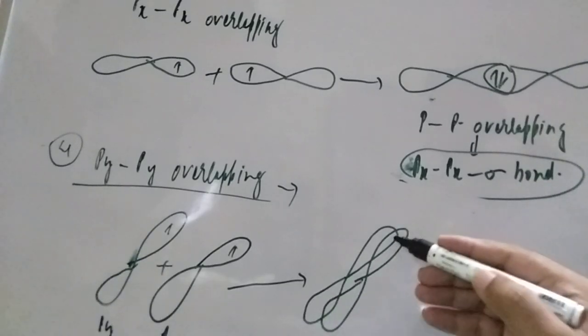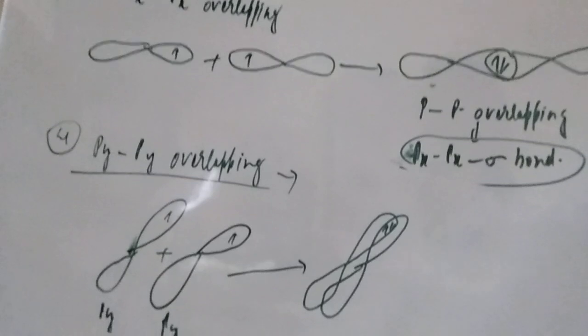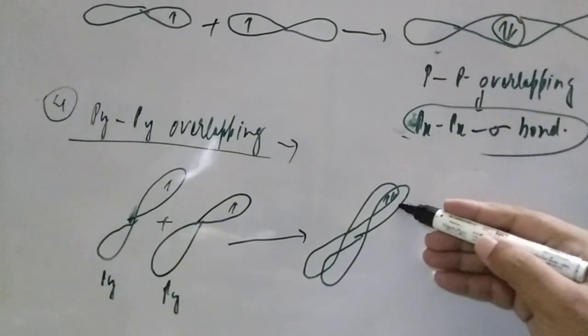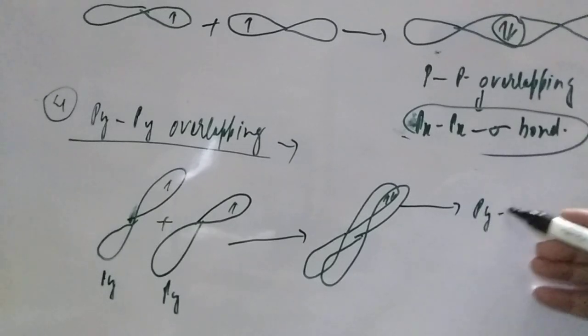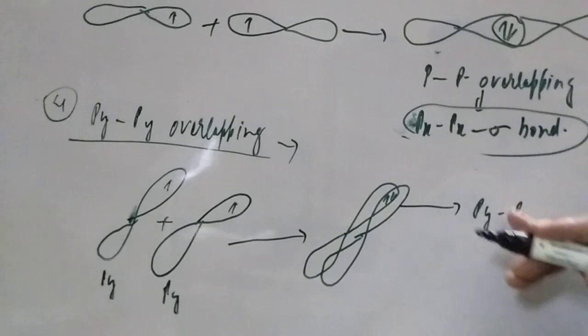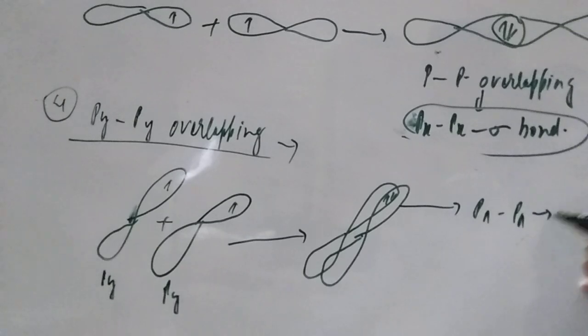Here the overlapping is not that strong, students, because there is very little overlapping. This is side by side overlapping. Instead of saying py, better say p-pi, the pi bond.